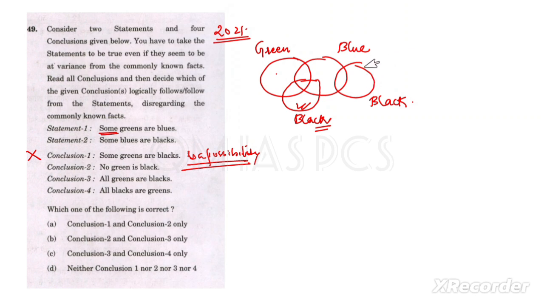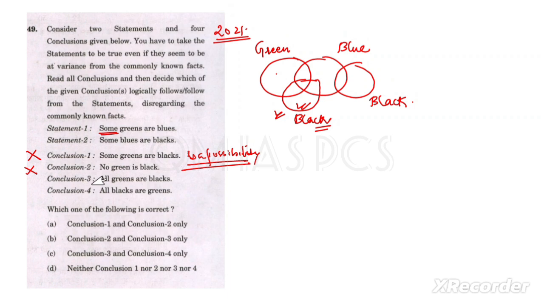So from this diagram, it is a possibility. But if we follow this diagram, where this region is also green and also black, then no green is black is not a possibility, because there is a common region. If we follow only the first diagram, then there is a possibility. Is it clear? So that's why conclusion 2 is also not possible.